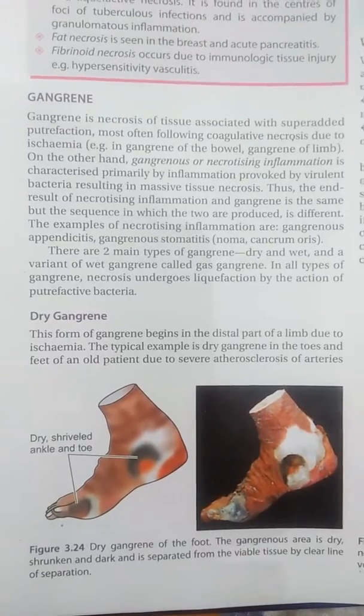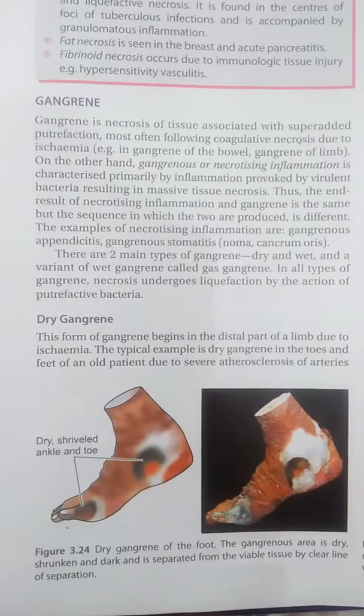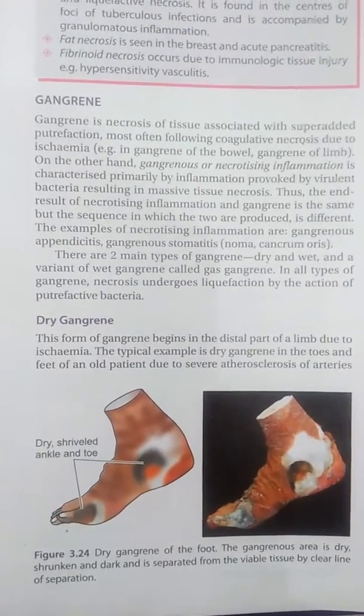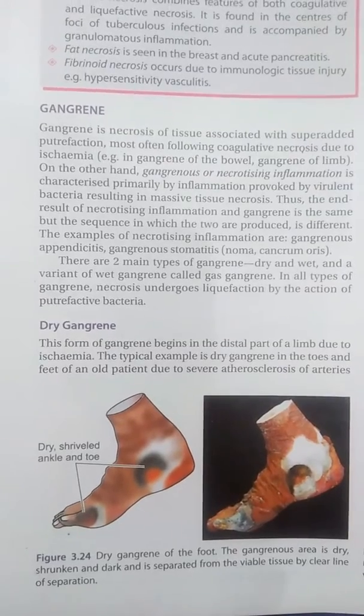There are two main types of gangrene, dry and wet. A variety of wet gangrene is called gas gangrene. In all types of gangrene, necrosis undergoes liquefaction by the action of putrefactive bacteria.